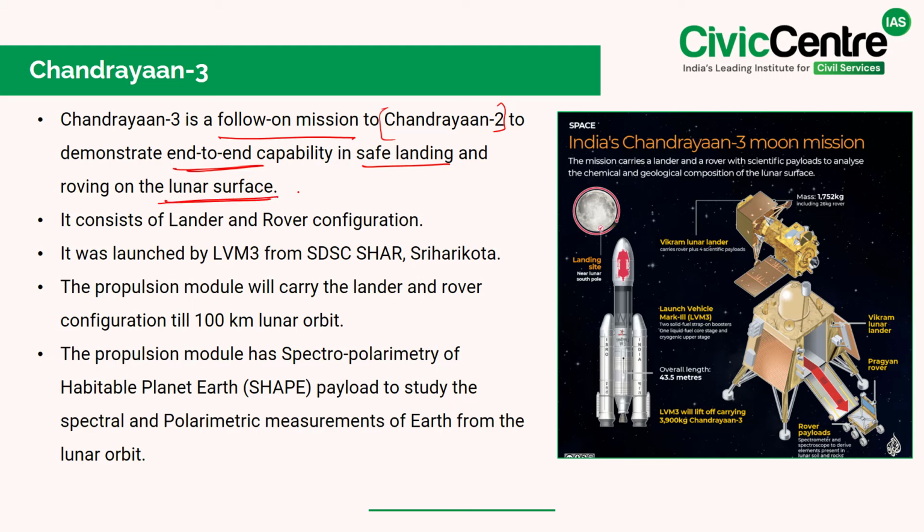This mission consisted of a lander-rover configuration and was launched using the LVM-3 rocket from Sriharikota. And also, the propulsion module carried the lander and rover configuration to a 100-kilometer lunar orbit before detaching. Interestingly, the propulsion module also carried a special payload called SHAPE, that is, the Spectro-polarimetry of Habitable Planet Earth, which was designed to study Earth's spectral and polarimetric measurements from the lunar orbit.